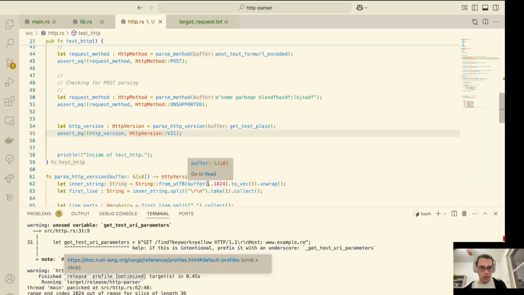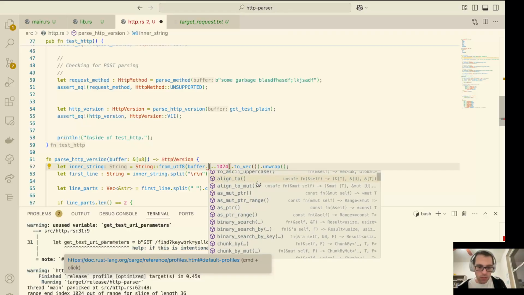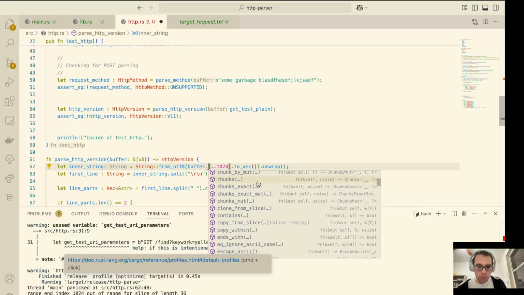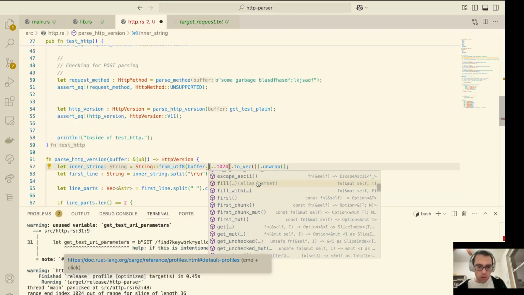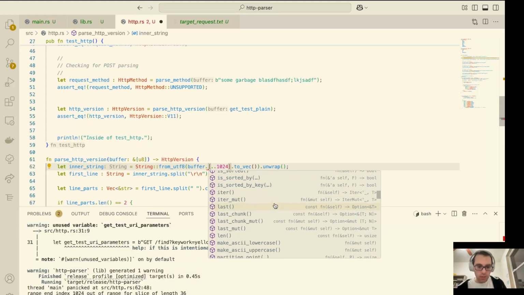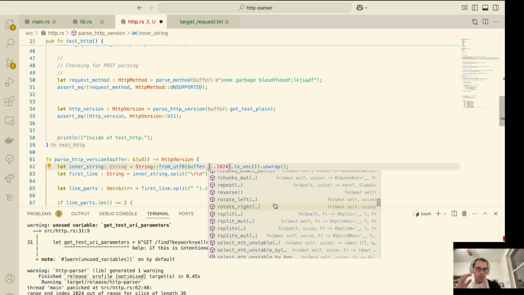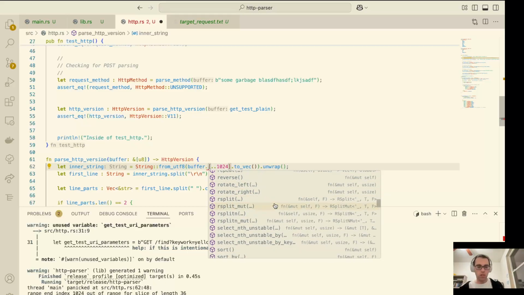So we need to do this attempt to take, let's see. I think there's a method that allows me to conditionally attempt to take up to it or the max.